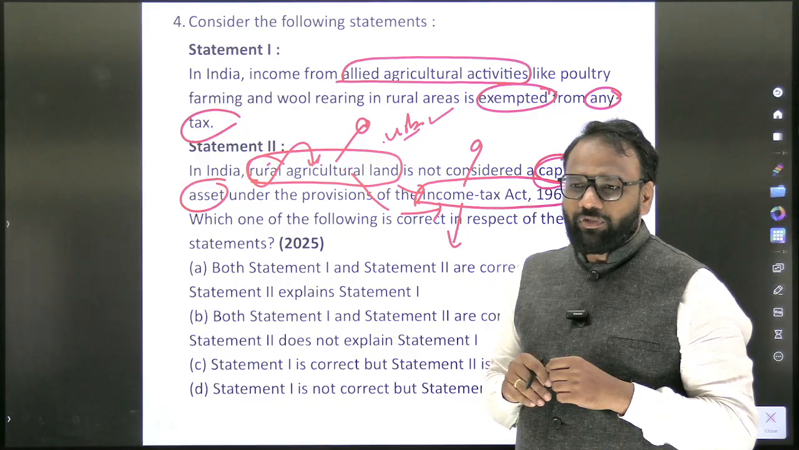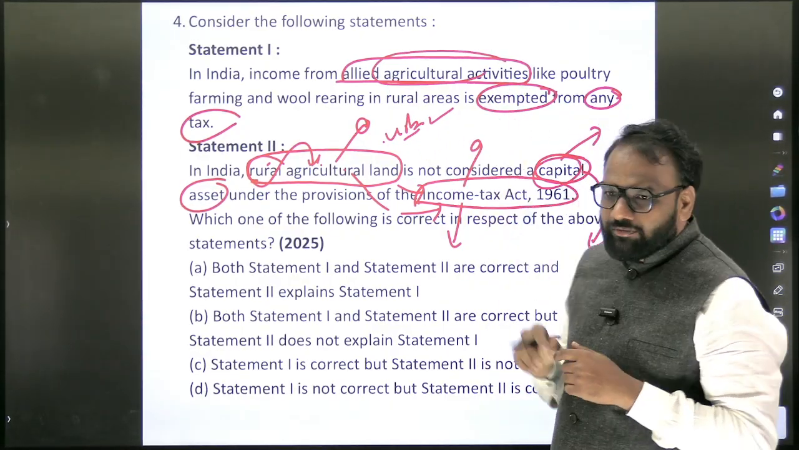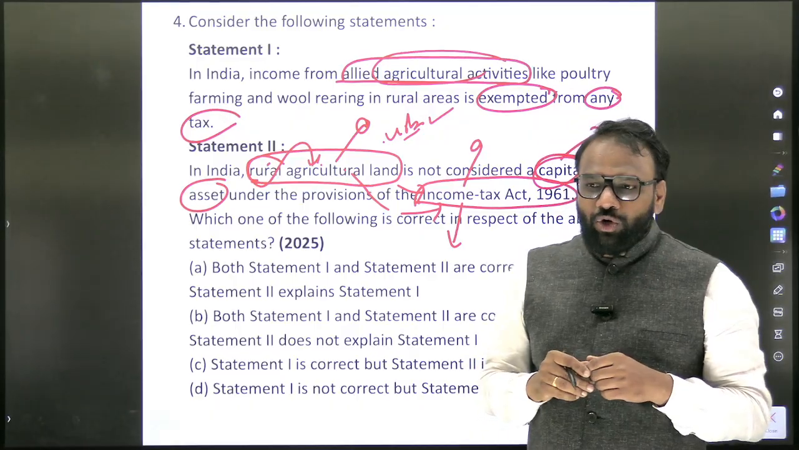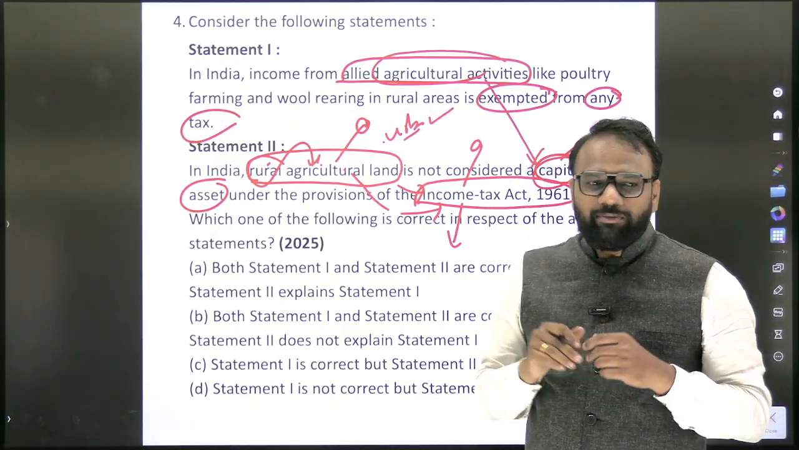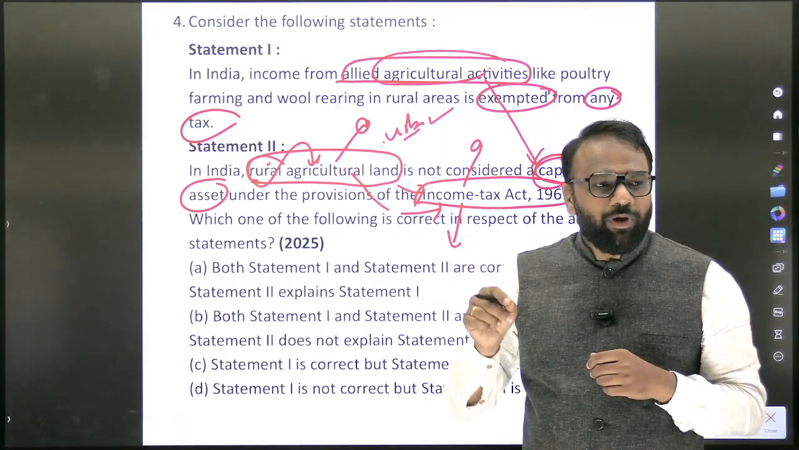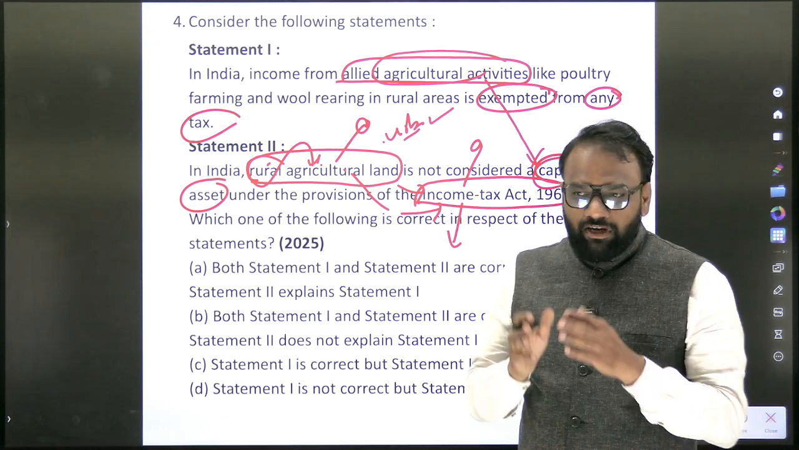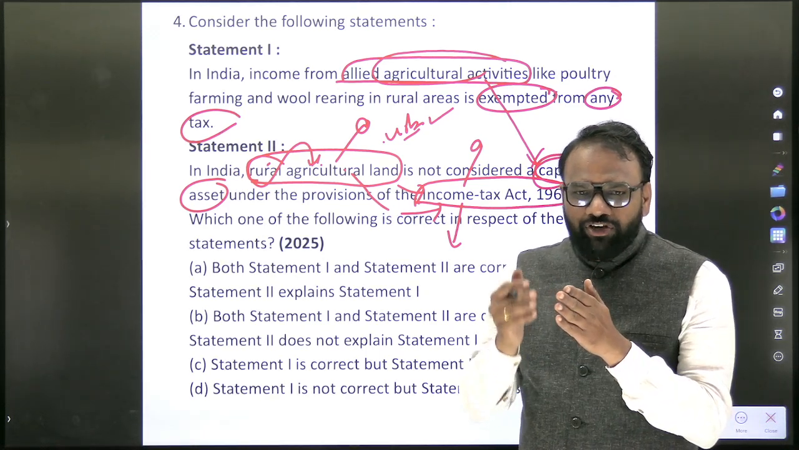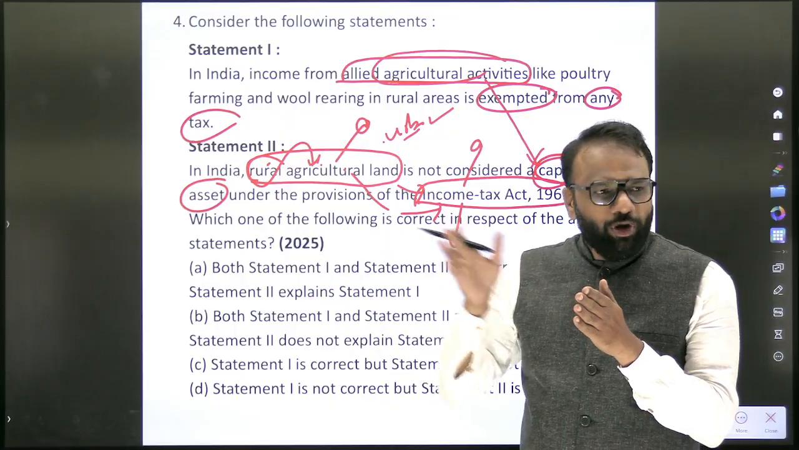Now next, when it comes to agricultural activity, it is exempted from income tax. Next question is, when it comes to agriculture, who has the power to tax it? Central government or state government? See here, when it comes to these subjects, we shall connect it from multiple perspectives, not only from the economics point of view, also from the polity point of view.